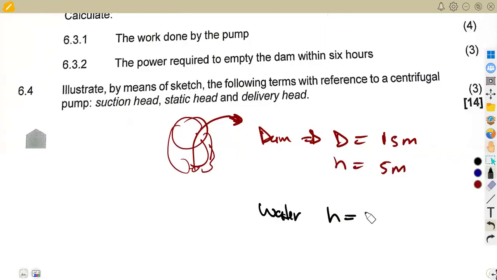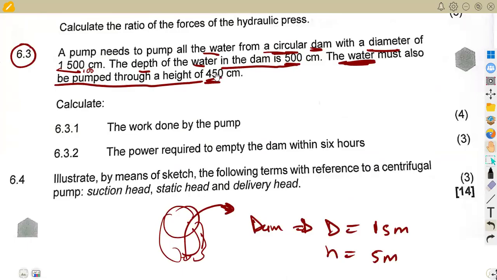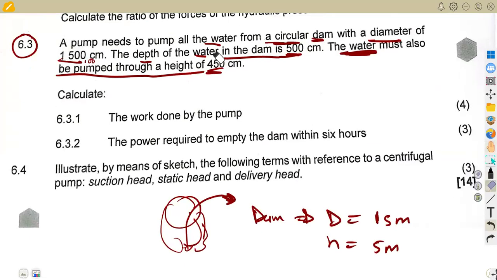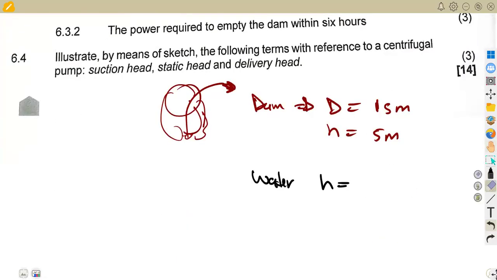If we divide by 100, that's 4.5, isn't it, guys? Yes, it's going to be 4.5. So the height is 4.5 in meters.